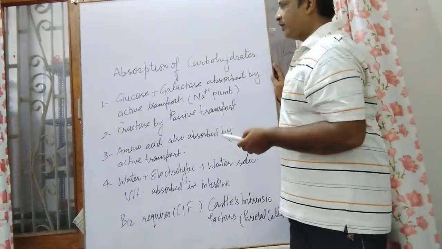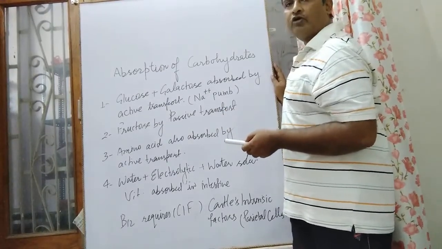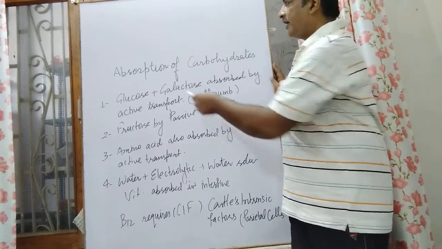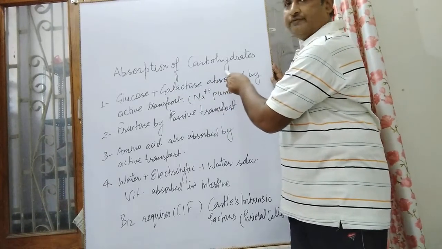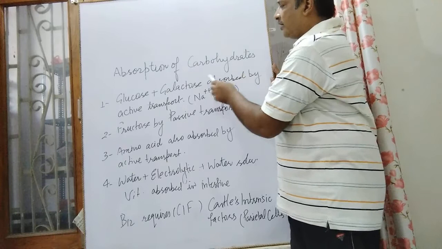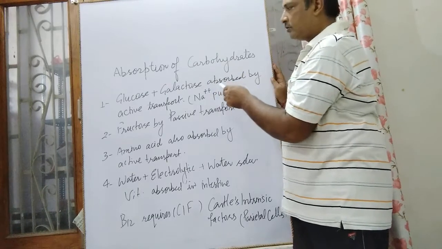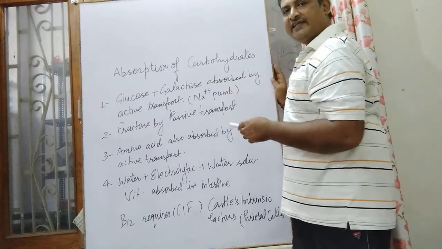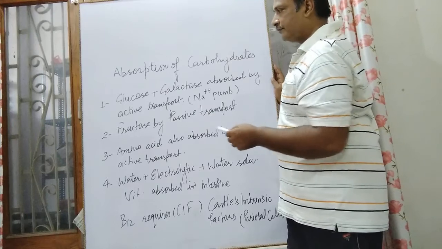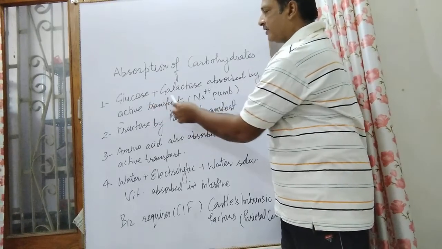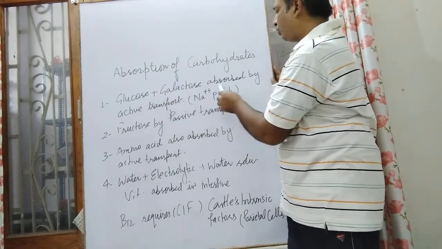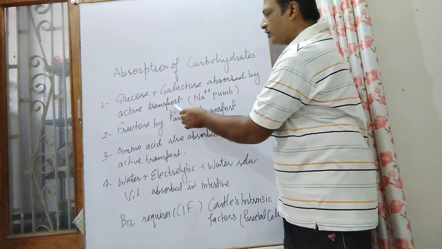Let us, students, consider some important points about digestion. Absorption of carbohydrates. Carbohydrates are absorbed by active and passive absorption. So glucose and galactose are absorbed by active transport.